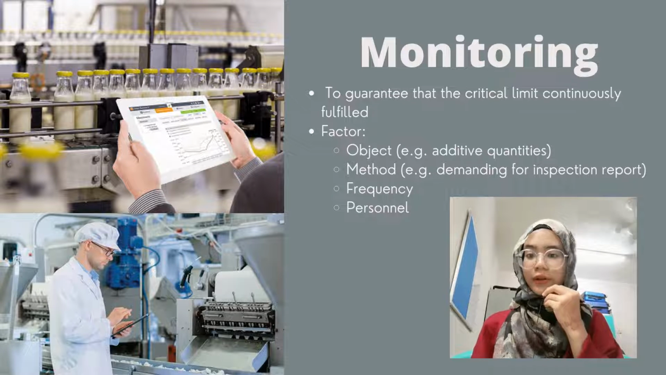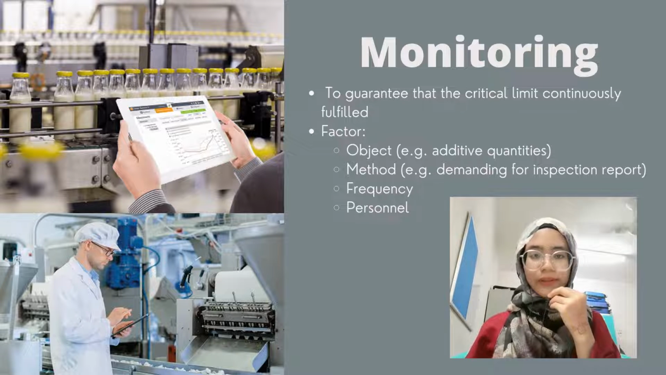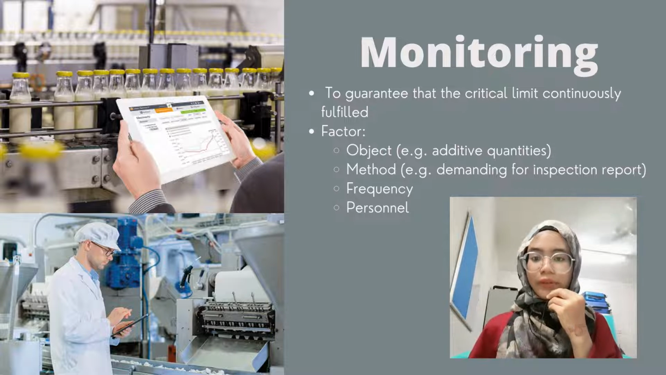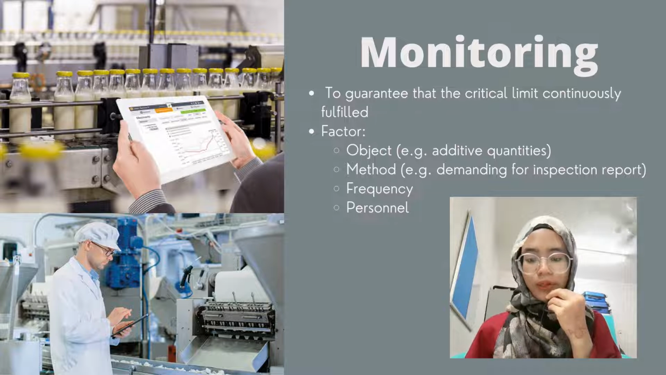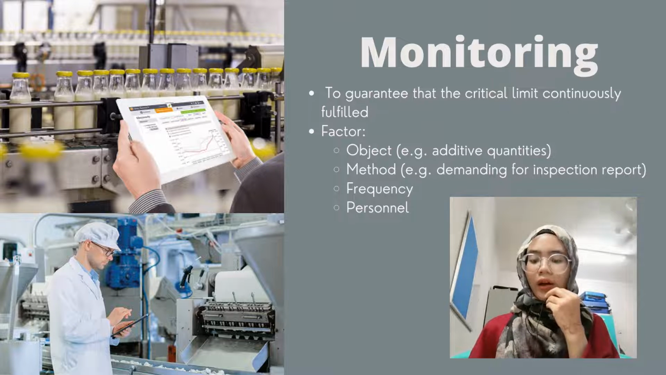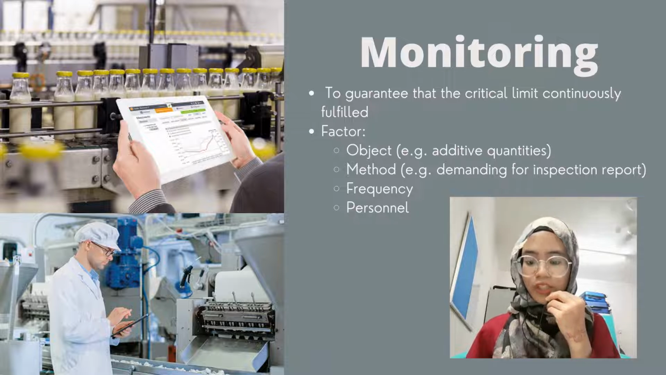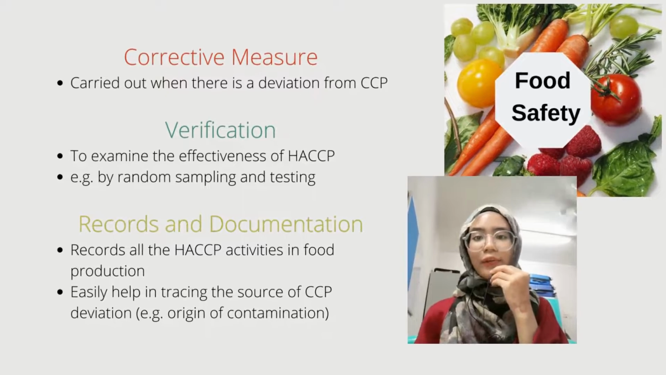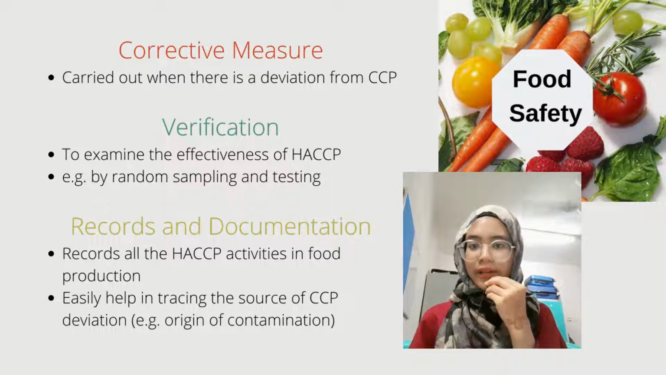Next, we have the monitoring procedure, which is to ensure every CCP is continuously fulfilled. It consists of 4 factors, which are object, method, frequency, and personnel. Object is for the additive quantity, and method is, for example, asking for an inspection report. Frequency is like checking the CCP for every batch, and personnel is for the operators. And lastly, we have the establishment of corrective measures, verification, and records and documentation.